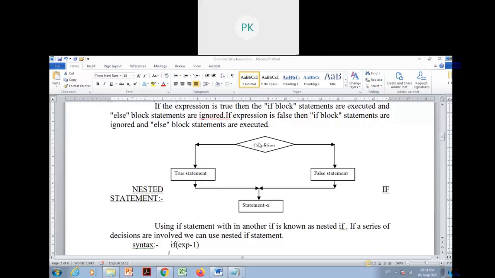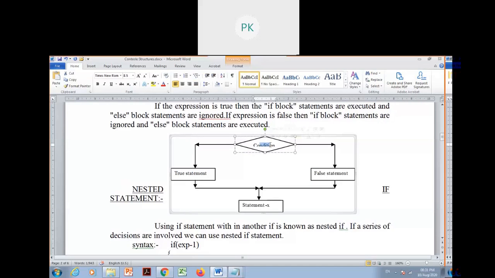This is the flow diagram for the if else statement. If the condition is true, then it executes the true block. If the condition is false, then it executes the false block. After the execution of true or false, it executes the rest of the statements which are in the program, other than these blocks. So those statements will be executed after these blocks, whether it is the true block or the false block.